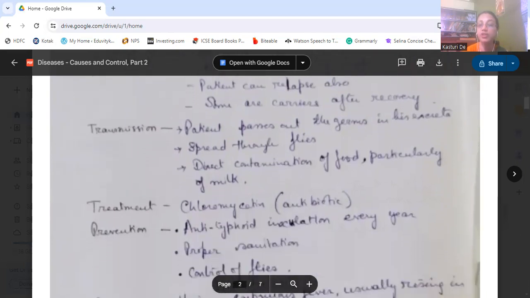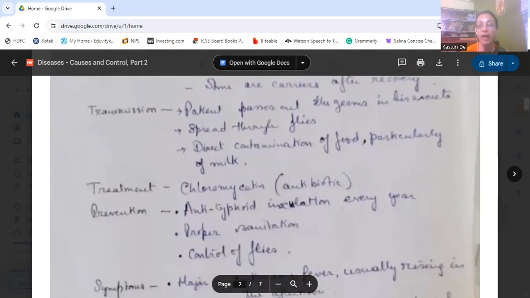Then how is it treated? By an antibiotic known as chloromycetin. And how is it prevented? Prevention is by anti-typhoid inoculation every year. The injection immunizes; a vaccine is given, that is the anti-typhoid vaccine, along with proper sanitation and control of flies.